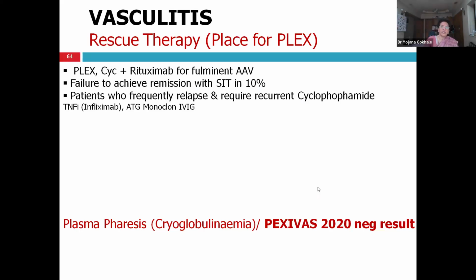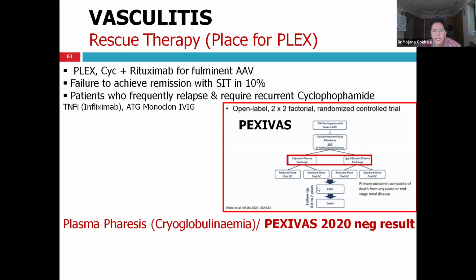Now, coming to rescue therapy, plasma exchange. Plex is used as a rescue therapy for patients with severe ANCA-associated vasculitis, especially patients with pulmonary renal syndrome. The PEXIVAS trial was published in NEJM 2020. It was a negative trial, meaning it showed that plasma exchange does not help in severe ANCA-associated vasculitis in preventing death or ESRD at the end of 12 months.